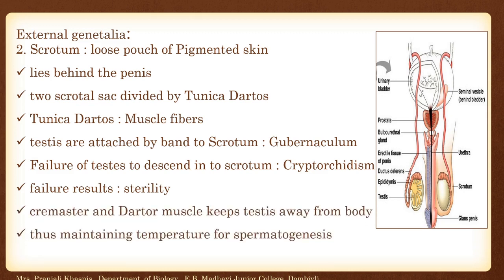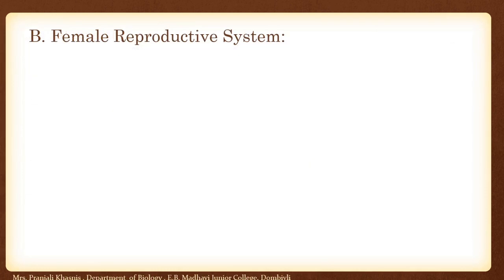The cremaster and dartos muscles keep the testes away from the body and thus maintain the temperature for spermatogenesis. The next part is the female reproductive system, which we will discuss in the next lecture.